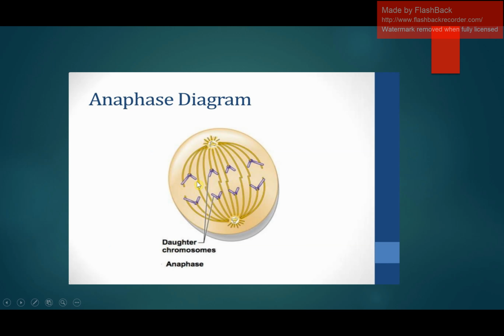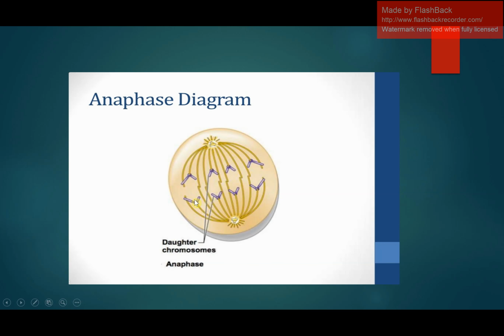These are the sister chromosomes. They are attached with the help of the kinetochore fibers, and after their attachment with the kinetochore fibers, they are pulled apart by the respective centrosome. This centrosome is responsible to attract this sister chromosome towards its respective pole.